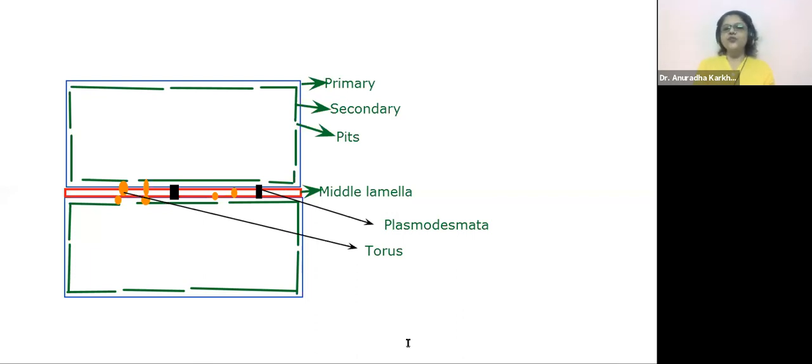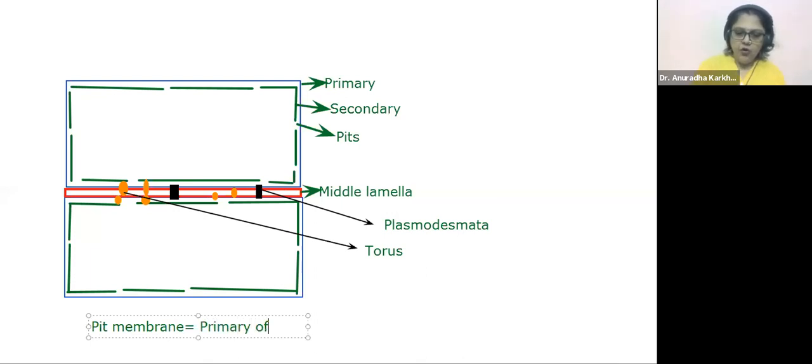Yes. And you understood what is a pit membrane? So pit membrane will be what I'll tell you. I'll tell about pit membrane also. So pit membrane is equal to what?